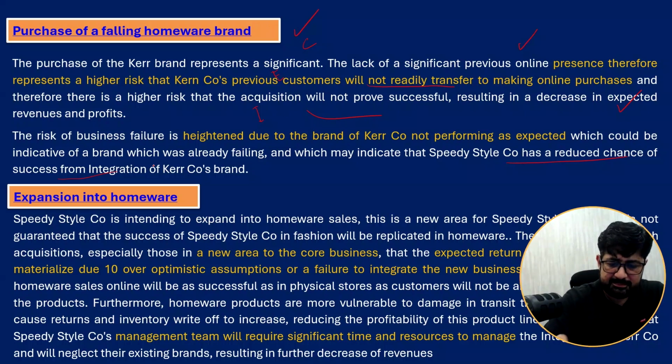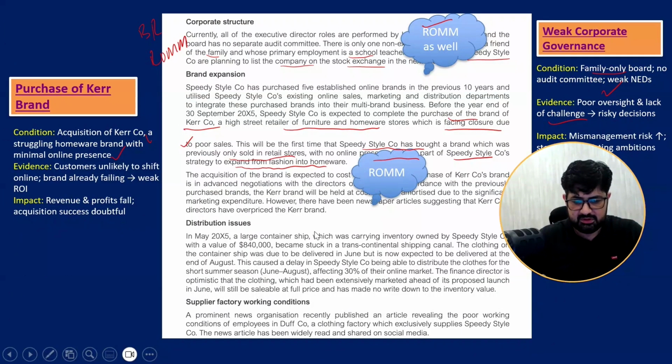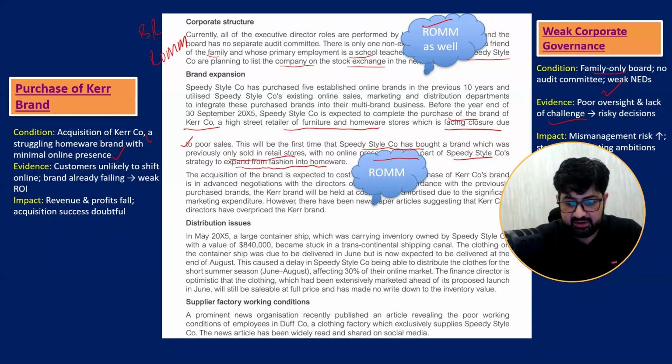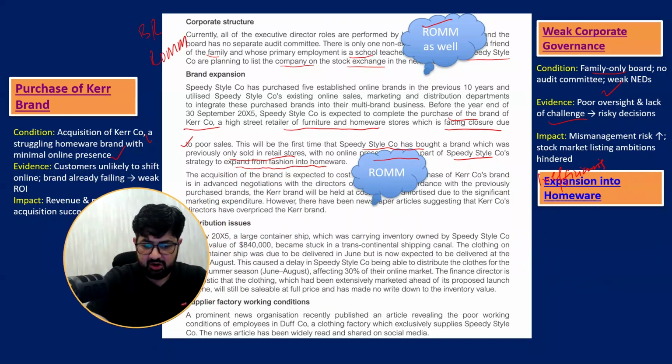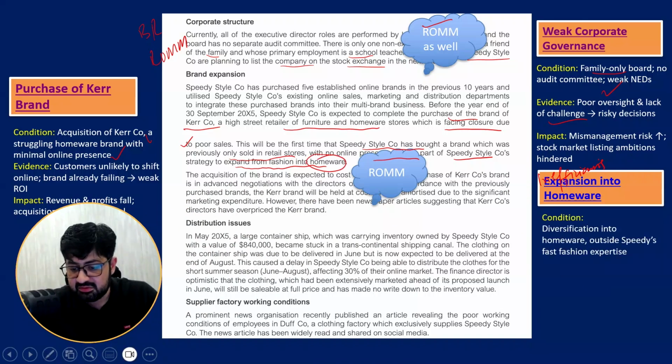Now, the second risk from the same point. This point is a risk of material misstatement as well. Now, there is another point of risk: expansion into homeware. They are going into the homeware business, which is not their current business.